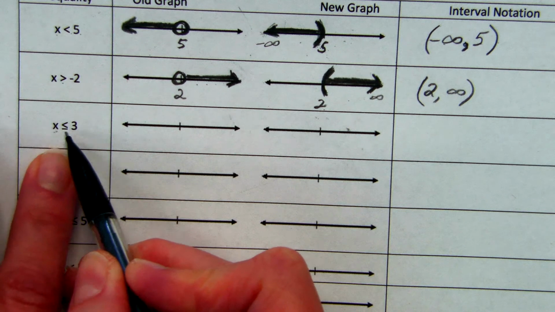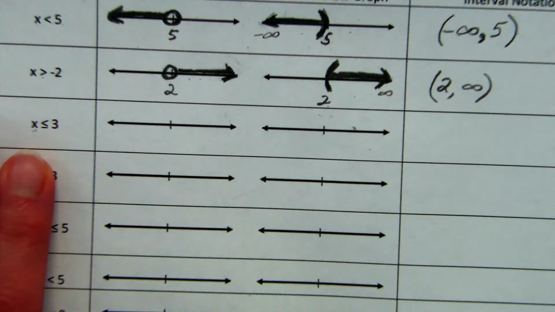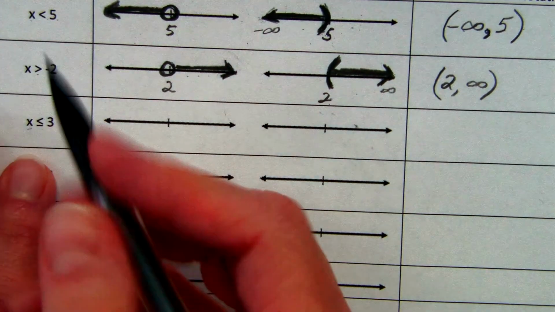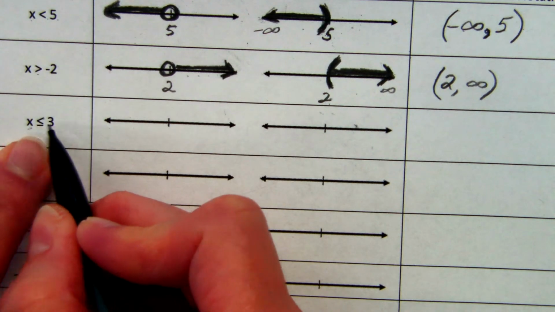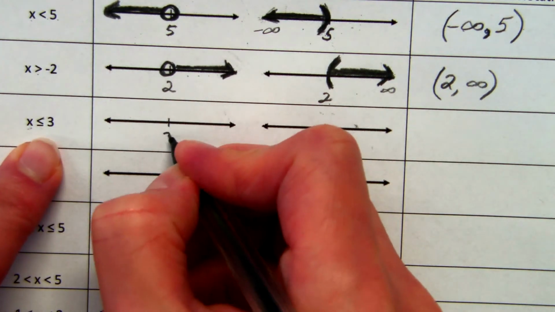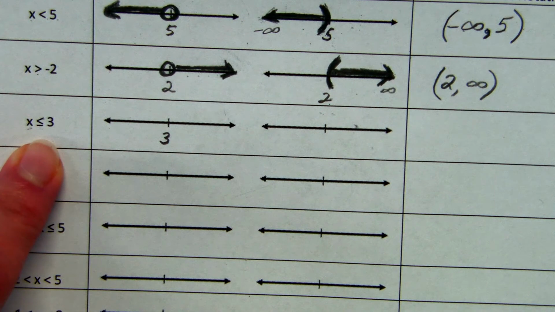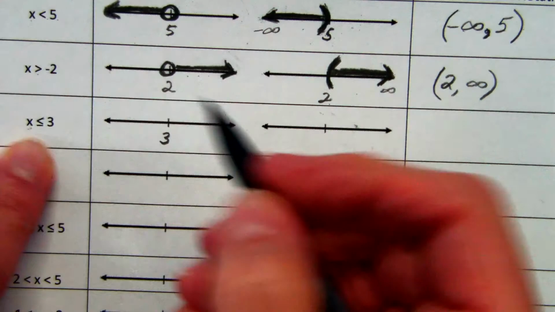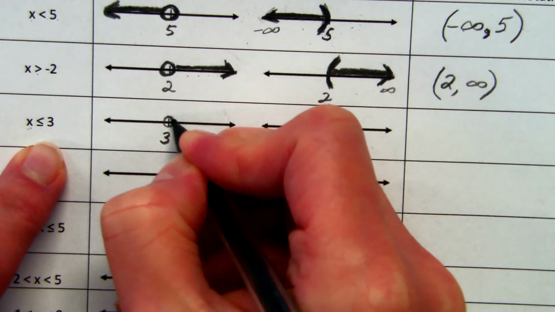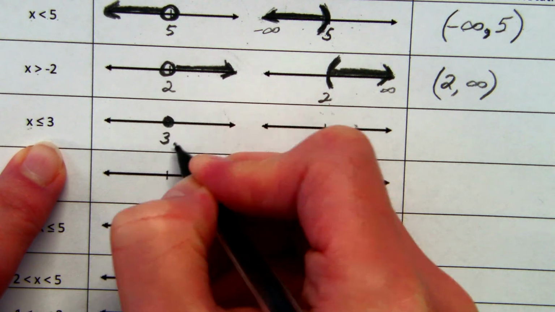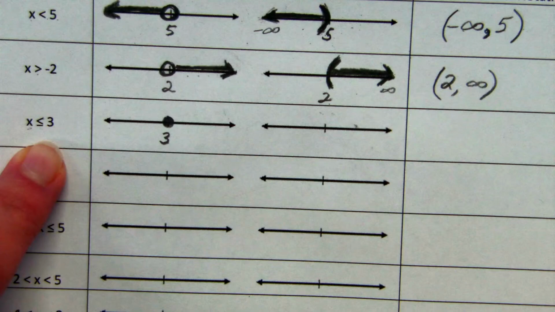I know it's "or equal to" because there's this little bar underneath. So let me just zoom in on that a little bit. So it's less than or equal to 3. So 3 is the point that we are really considering the most in this. And because x can be equal to 3, I fill in the point at 3. That point is part of my set.